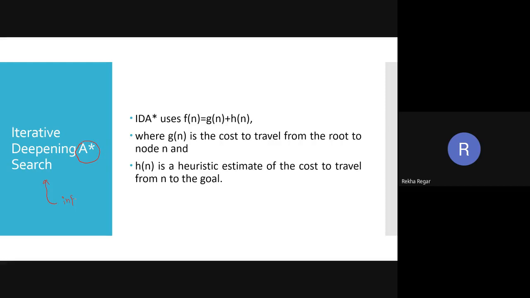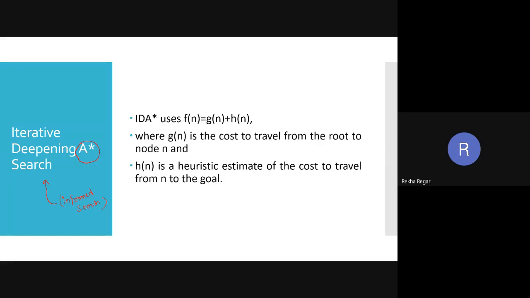So this is simply an informed search. If this is an informed search, then what does it have inside? If we say this is an informed search, then what kind of things are taken into consideration in iterative deepening A star search? We have to look at what an informed search is.